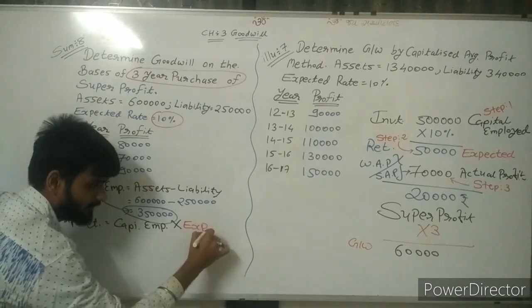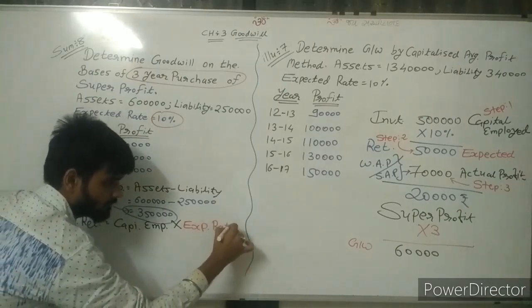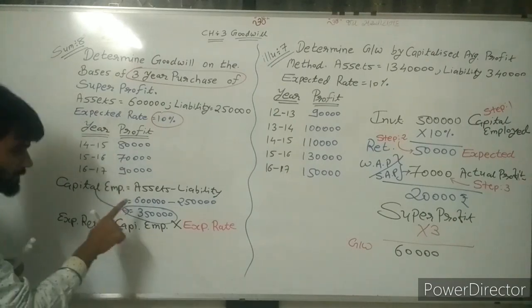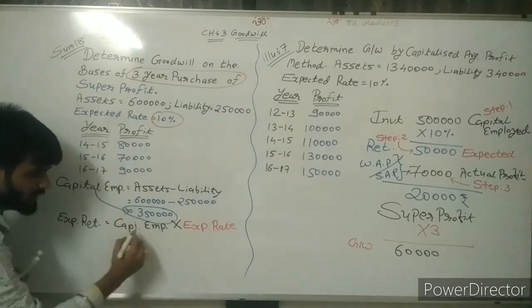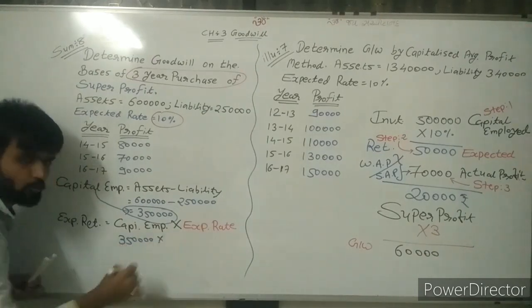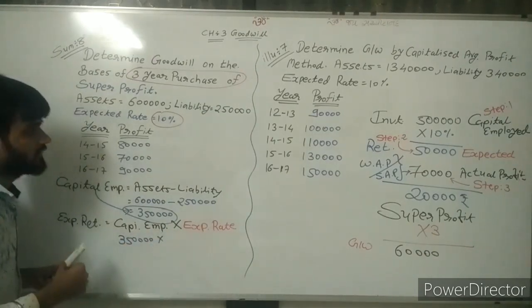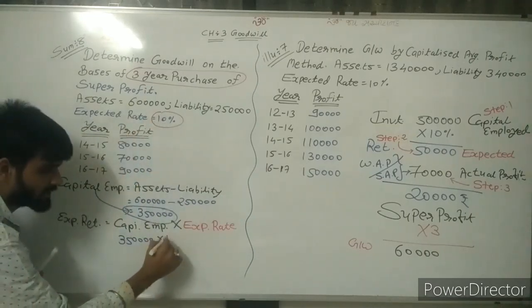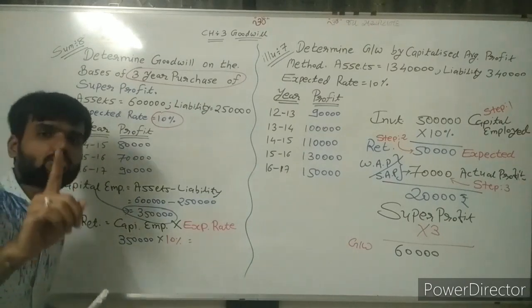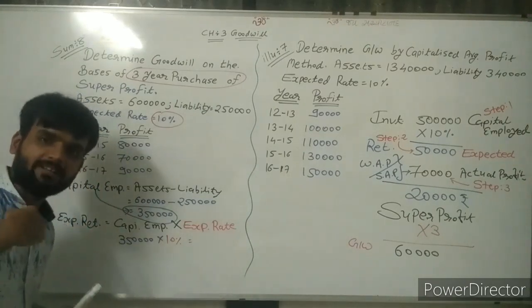Write down the values. 3,50,000 is capital employed into expected rate 10%. I will get the actual amount of return I need.